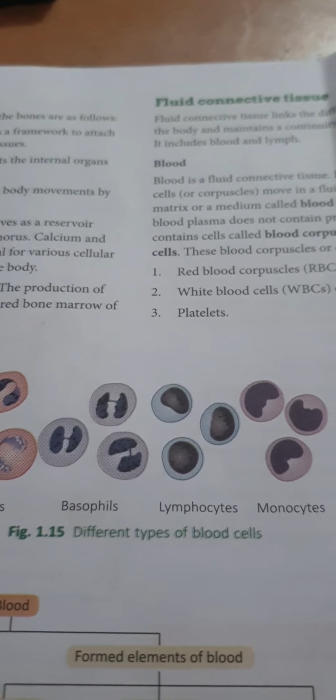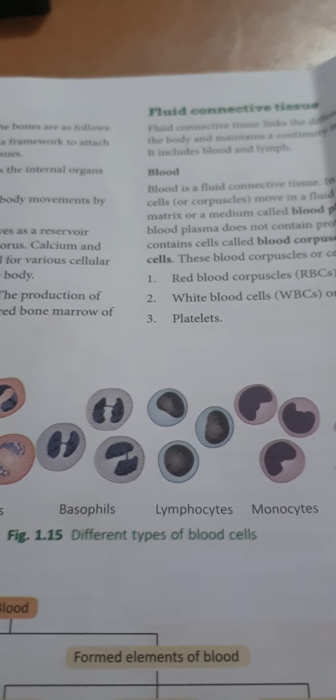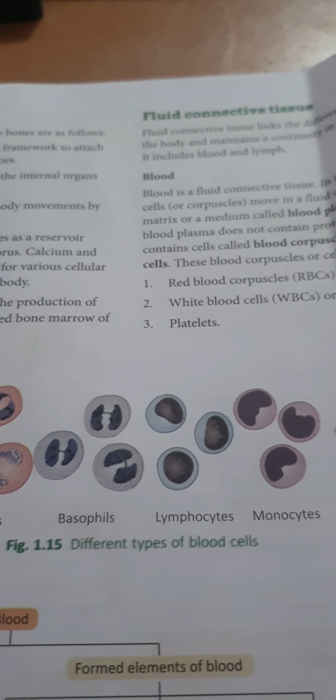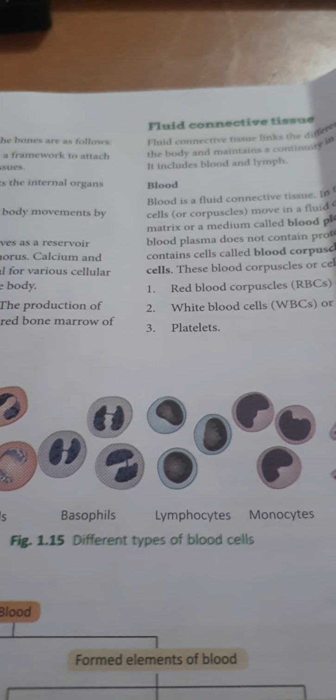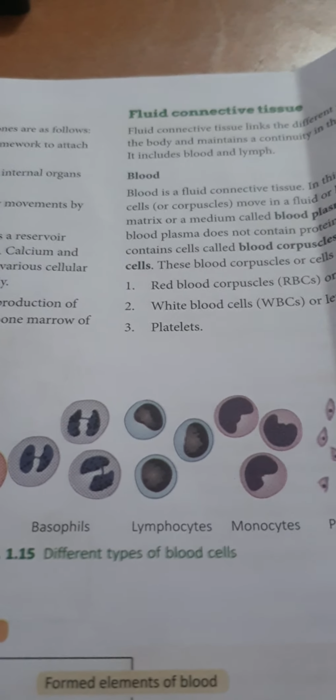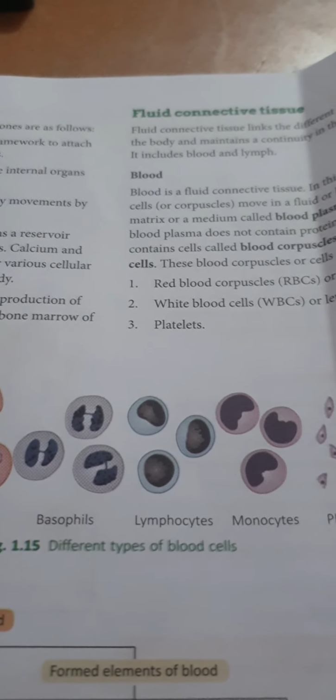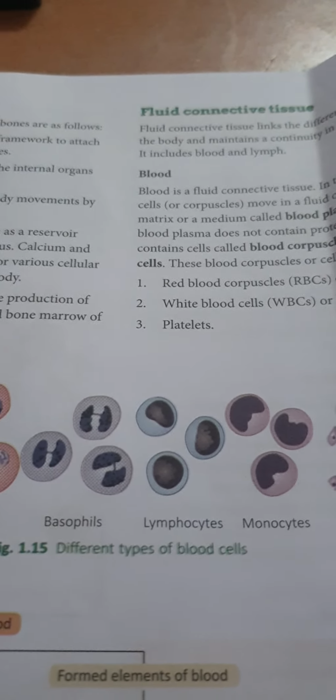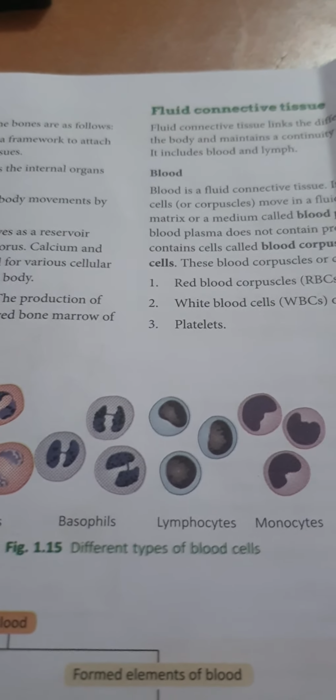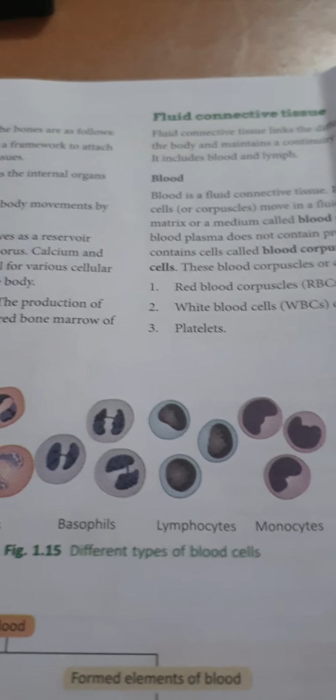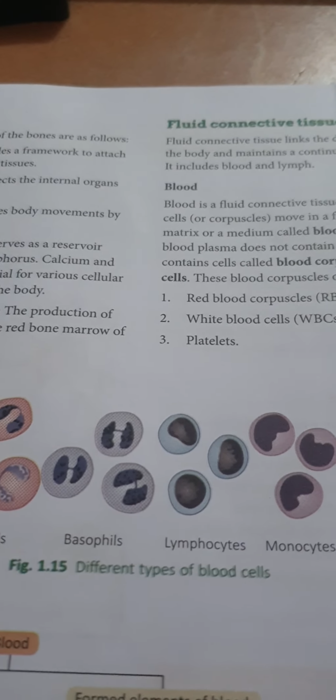Oxygen and nutrients to various cells and tissues. It makes up 8% of our body weight. Means of the whole weight of our body, 8% is our blood.